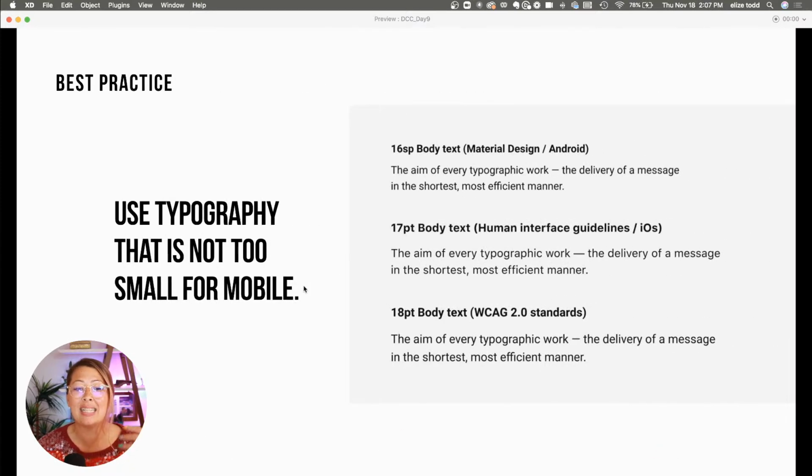Another best practice is typography. We need to make sure it's not too small, that people can actually read it. There are different standards from different organizations. Apple suggests that you use a 17-point font minimum for body font. That's the font used most commonly for paragraphs, things that you have to read throughout, versus the heading, let's say. So this could be a heading, and this could be more the body font that's used all over. We want to at least aim for around a 16, 17-point font for body.